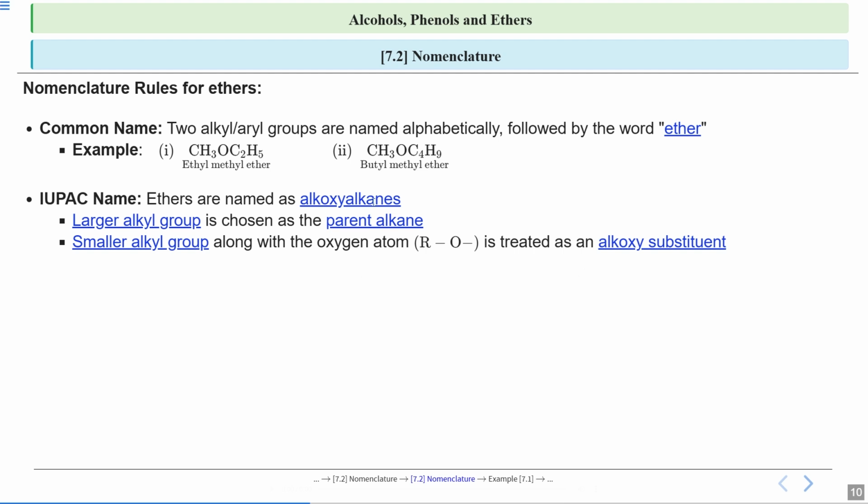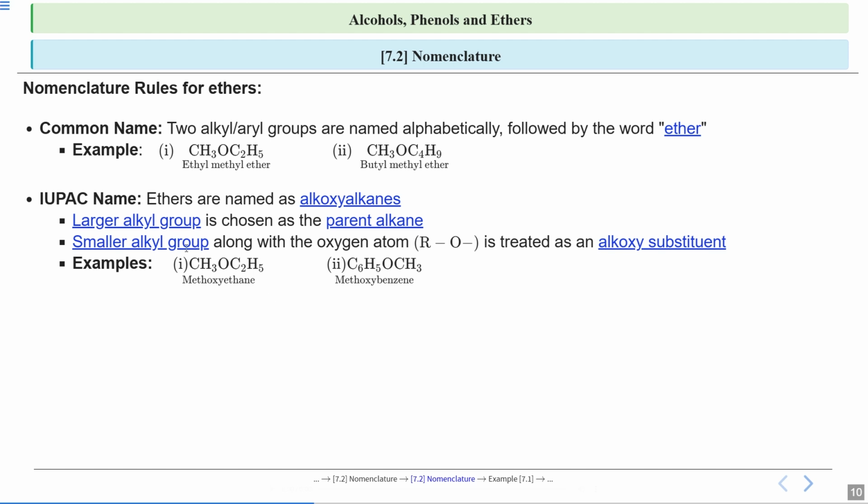So this is alkoxyalkane. In alkoxy, you will write this smaller alkyl group to which your oxygen atom is attached. This R is alkyl. It can be alkyl or aryl, but that group should be smaller than your parent alkane, and your parent alkane will be your larger alkyl group. So the name will be alkoxyalkane.